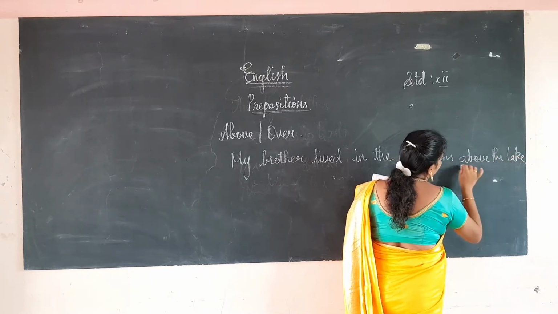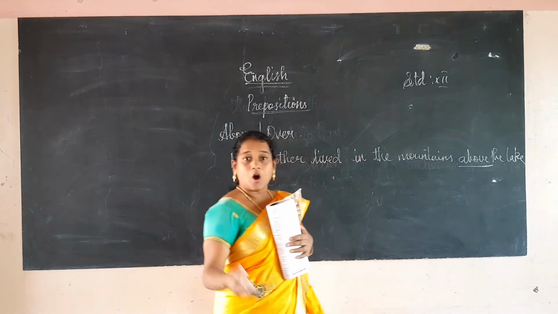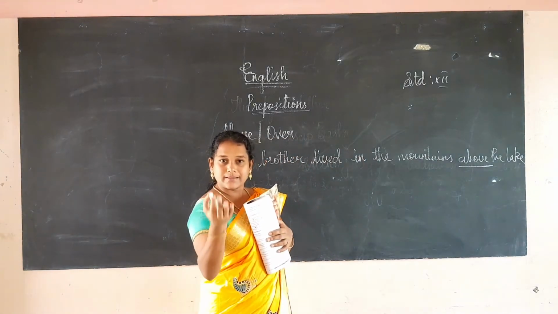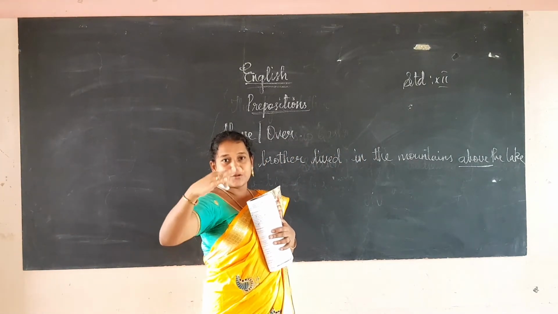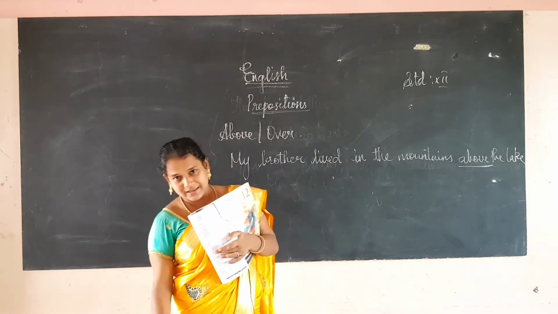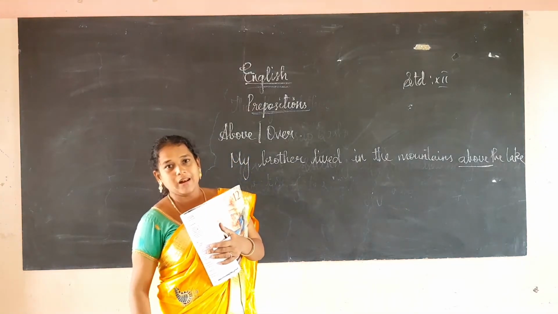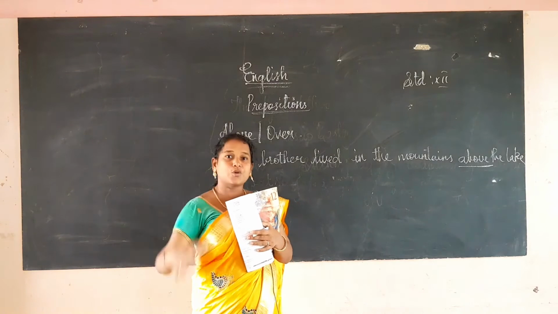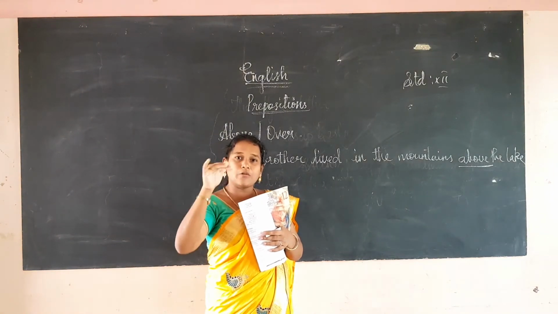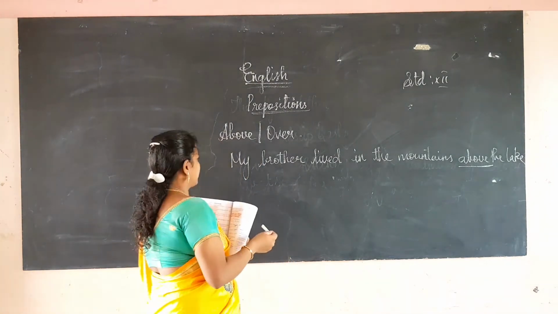Here this above does not say it is exactly over the lake, it does not show the position, it shows the level. The lake is at ground level, and the mountain level is high. It shows the level of the land mass.